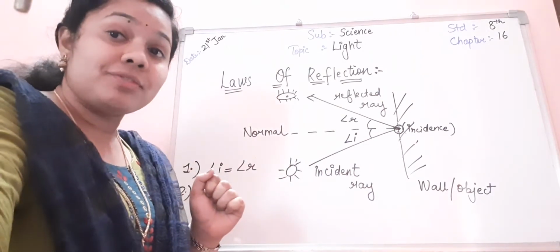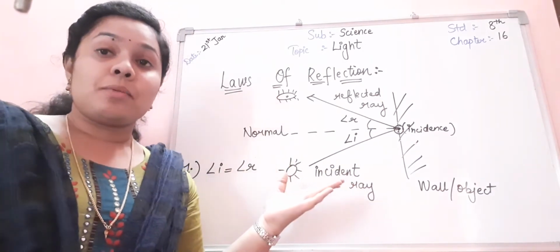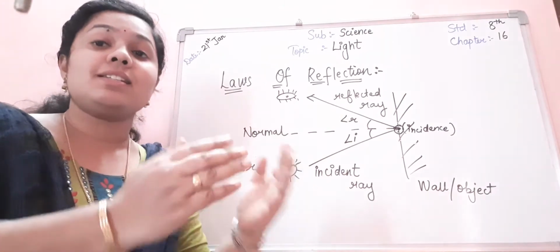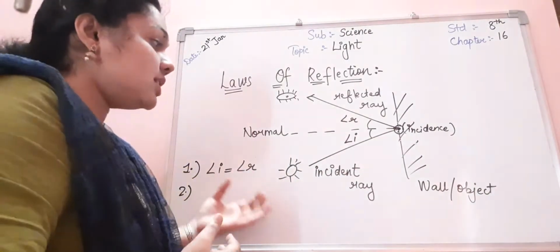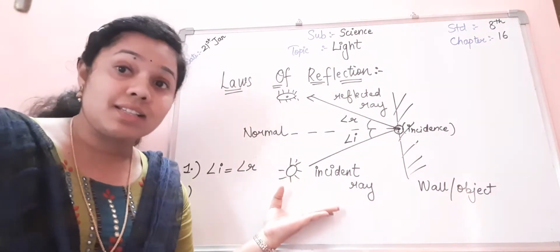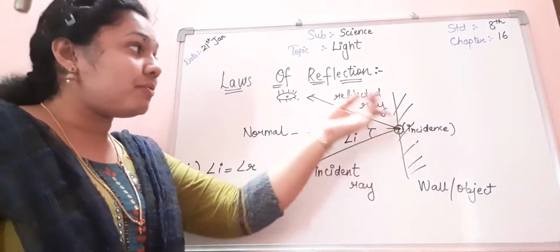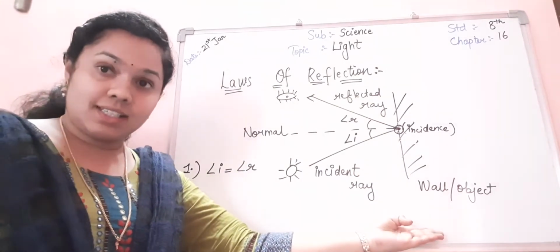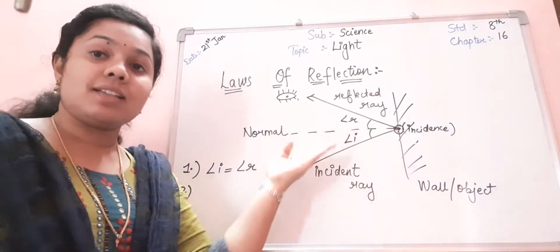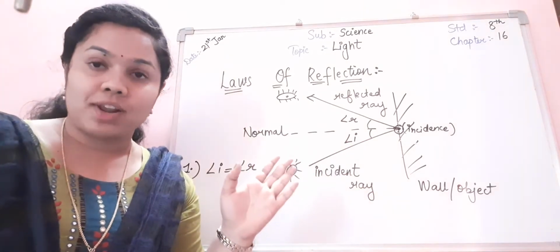One more thing, why do we need to learn all these things? Because whenever an image is formed on an object, we should know from where the incident ray is coming, from where it is getting reflected, what the object is, and what the angle of incidence or angle of reflection is.